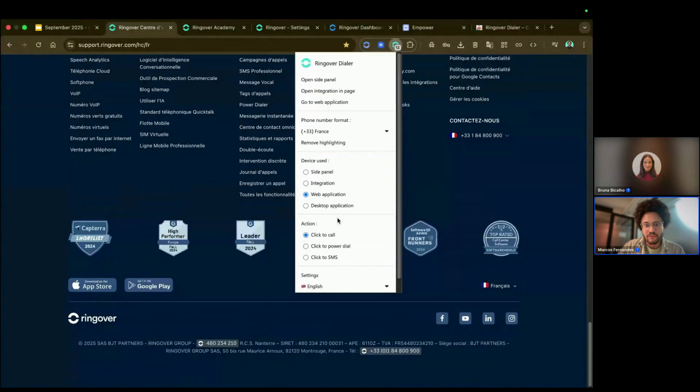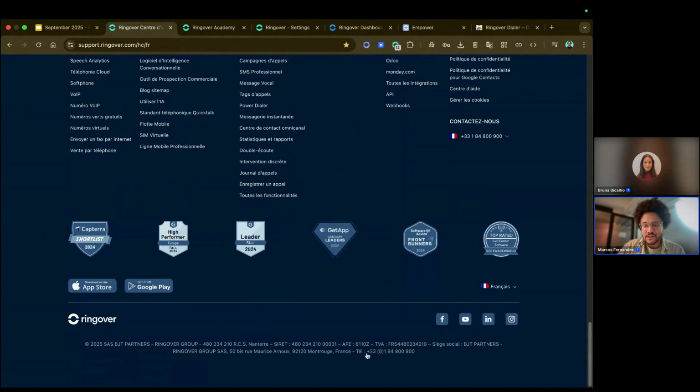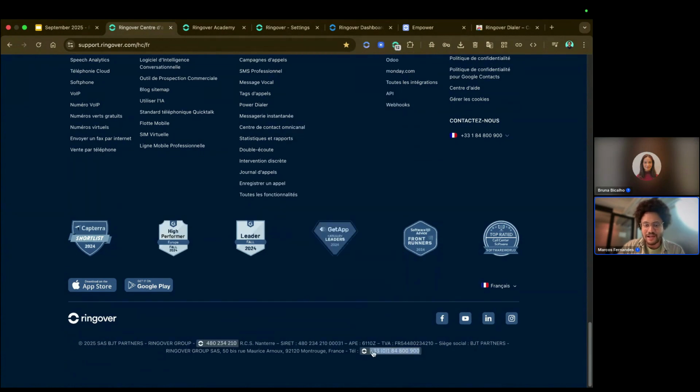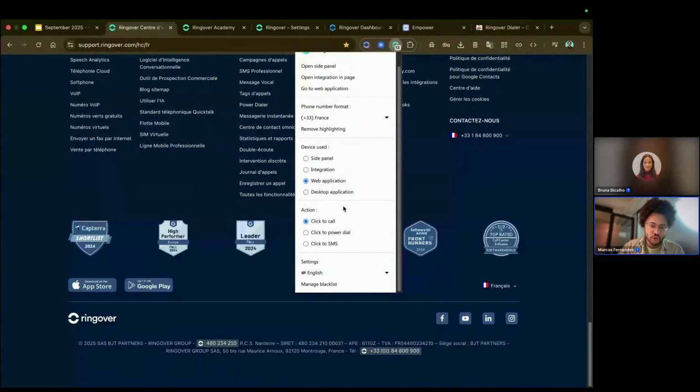So if I do this, it's going to remove the highlighting. As you can see, the number is not highlighted anymore. And if I choose to activate it, it's going to highlight all of the numbers in the web page that you are visiting. That means that you can just click on the number to call it. And you have the option to choose which action you're going to prefer. Is it going to be a call? So by clicking here, I'm going to call the number. Or am I going to activate the power dialer?